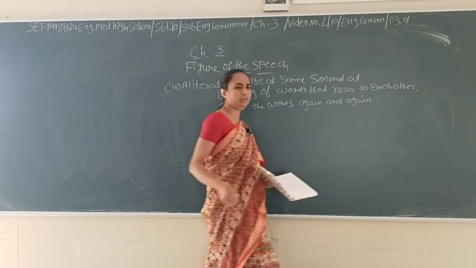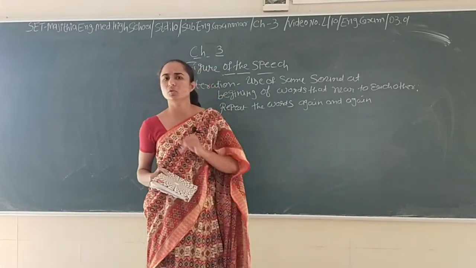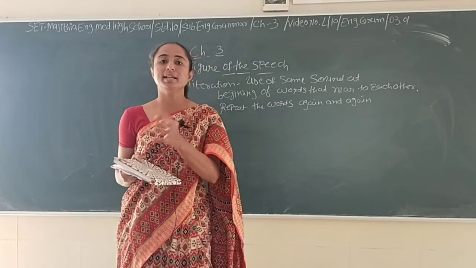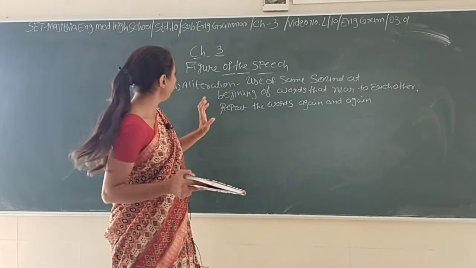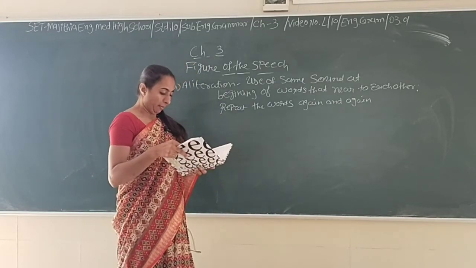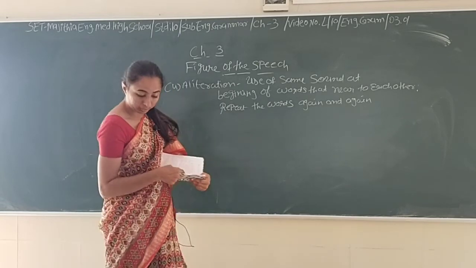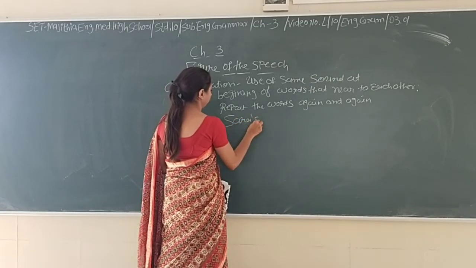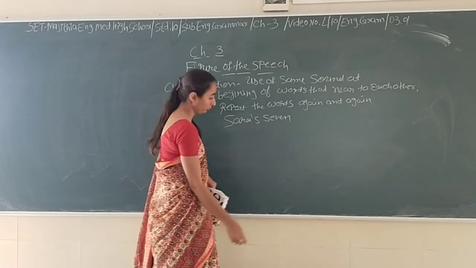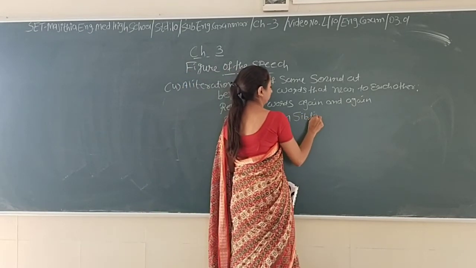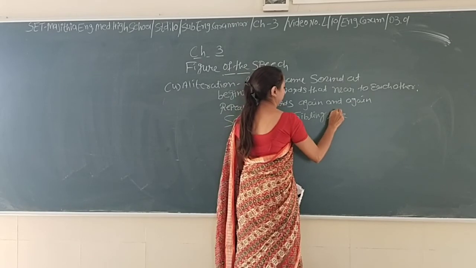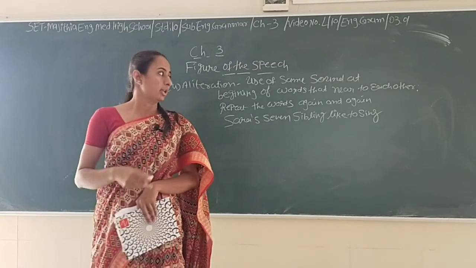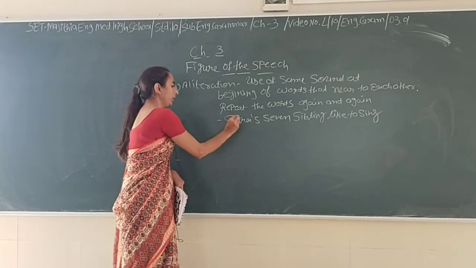In Gujarati or Hindi, we can say, चंदू के चाचा ने चंदू की चाची को चो चो चो. In every word the first letter, the cho cho cho, came. Kachi keri kachi papad. That kind of repetition of words is called alliteration. Sarah's 7 siblings like to sing. That kind of sentences is used in alliteration speech.